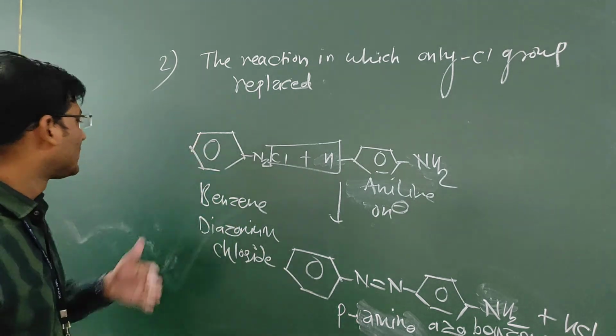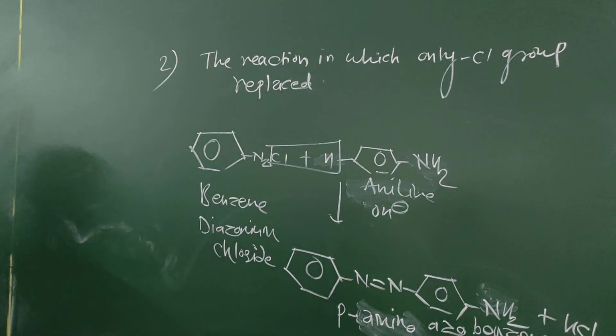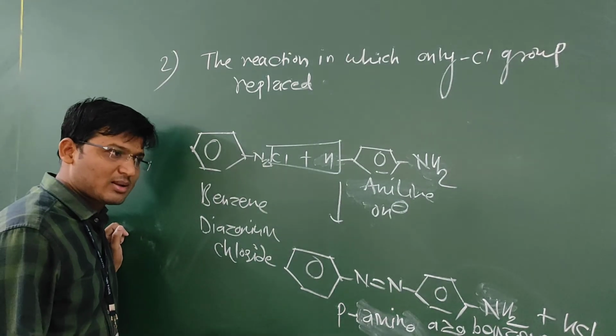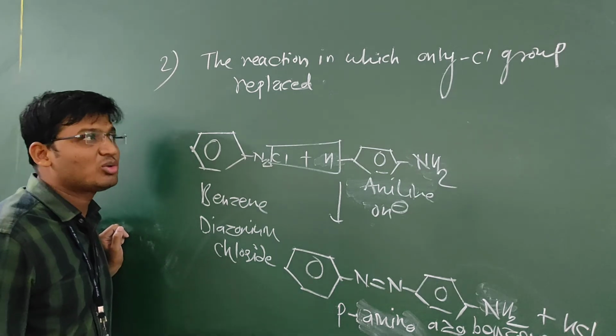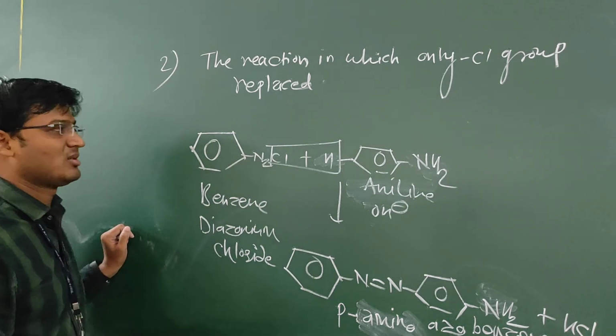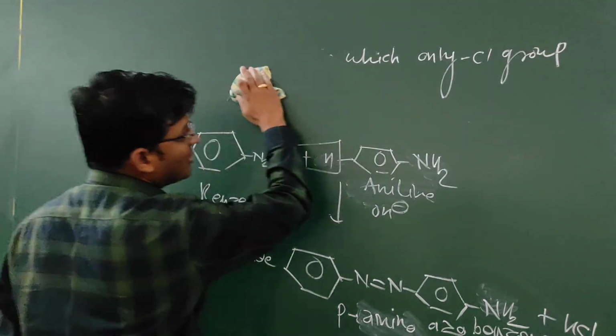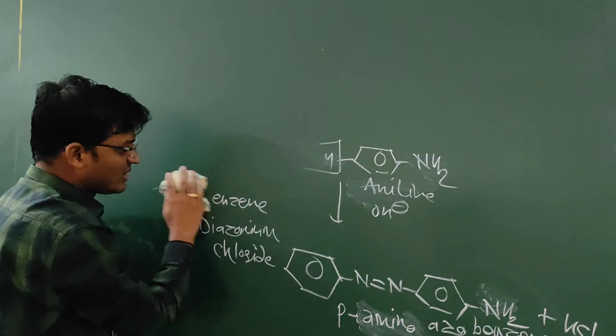Now, the third type of reaction is the reaction in which the N2Cl group is retained, that is, the reduction of N2Cl. Now see, which are these reactions?